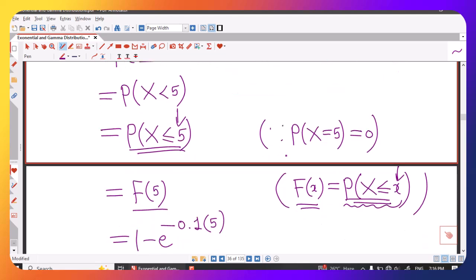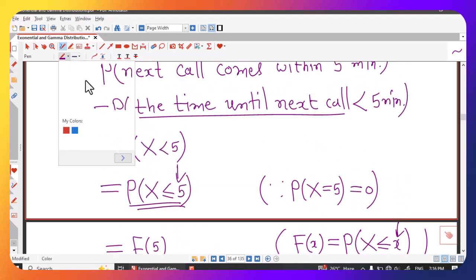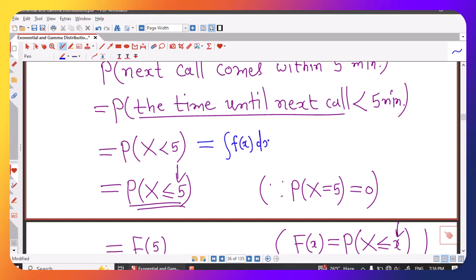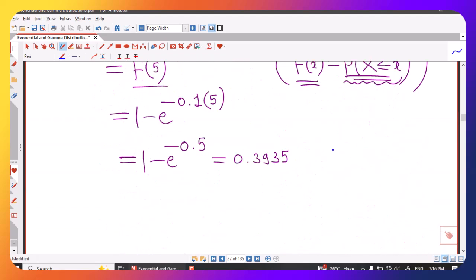If you don't want to use CDF, then from this step you can go using PDF also. This is equal to the integral of the probability density function. Upper limit is 5, there is no lower limit, that means minus infinity to 5. And we know that if x is negative, the density is 0, so we will have non-zero contribution from 0 to 5. And then we can write down the PDF and integrate it.